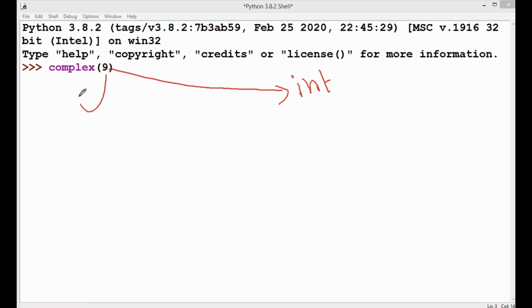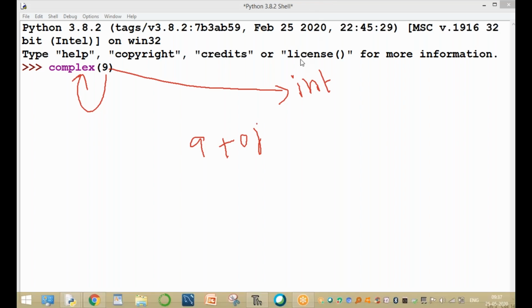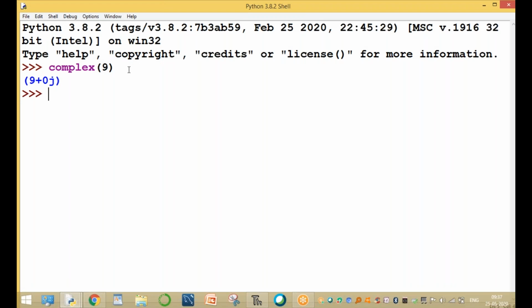This integer value is converting into complex type. The output is 9 plus 0j. We are providing only the a value, not the b value. The b value is 0, not 9. It returns 9 plus 0j.